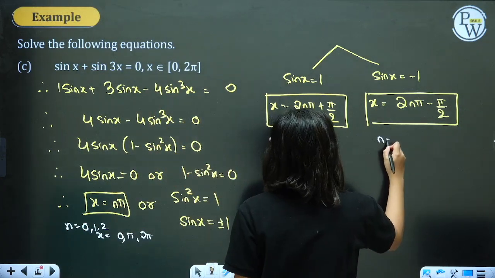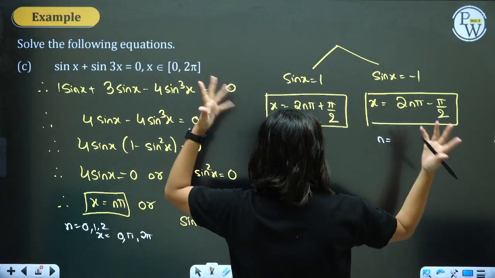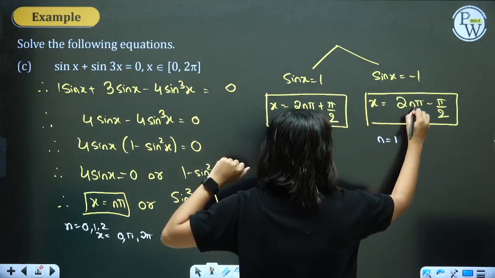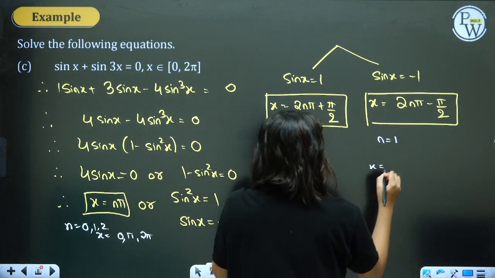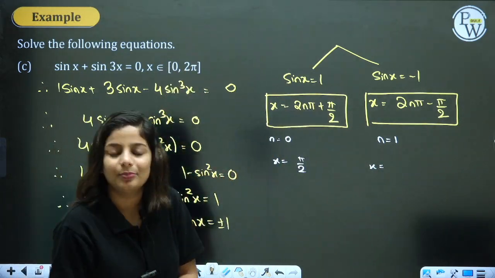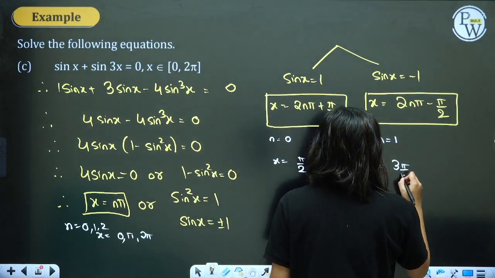Here if you take n equal to 0, we are getting minus pi by 2, which is not acceptable. If we take n as 1, we will get 2 pi minus pi by 2. 2 pi minus pi by 2 is fine. That's within the principal domain. 2 pi minus pi by 2 will be your 3 pi by 2.